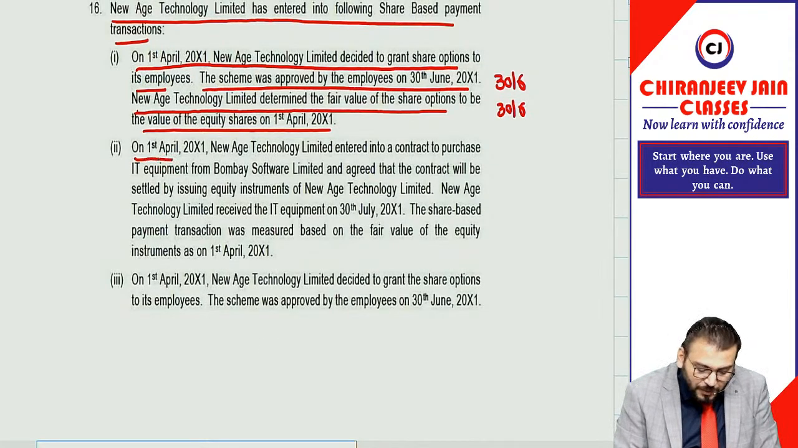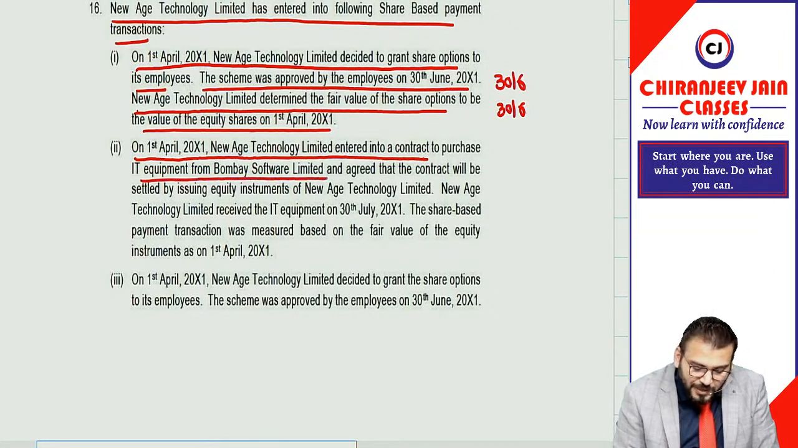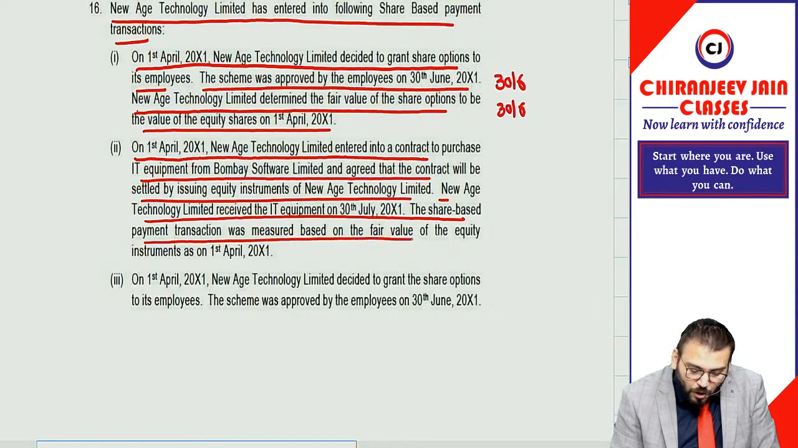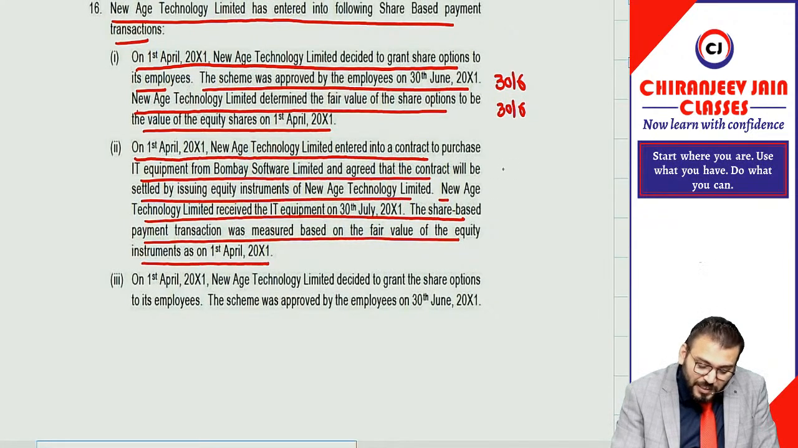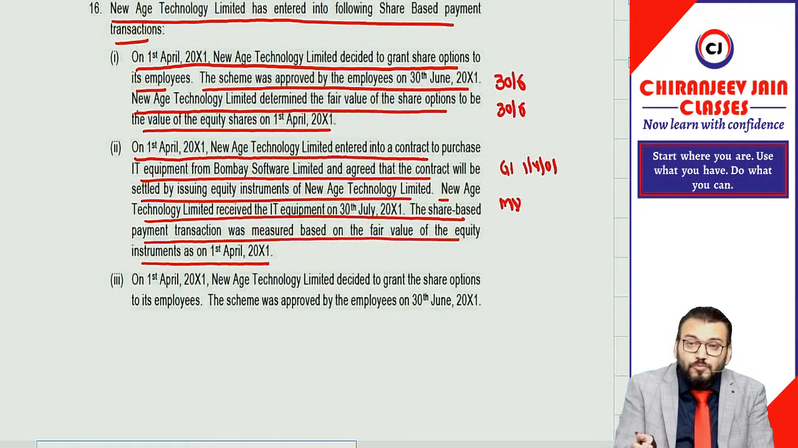Second, on 1st April 2001, New Age Technology Limited entered into a contract to purchase IT equipment from Bombay Software Limited and agreed that the contract will be settled by issuing equity instruments of New Age Technology Limited. New Age Technology Limited received the IT equipment on 30th July 2001. The share-based payment transaction was measured based on the fair value of the equity instrument as on 1st April 2001. So in this case, can I say the grant date is 1st April 2001, but the measurement date will be the date when the goods were received.